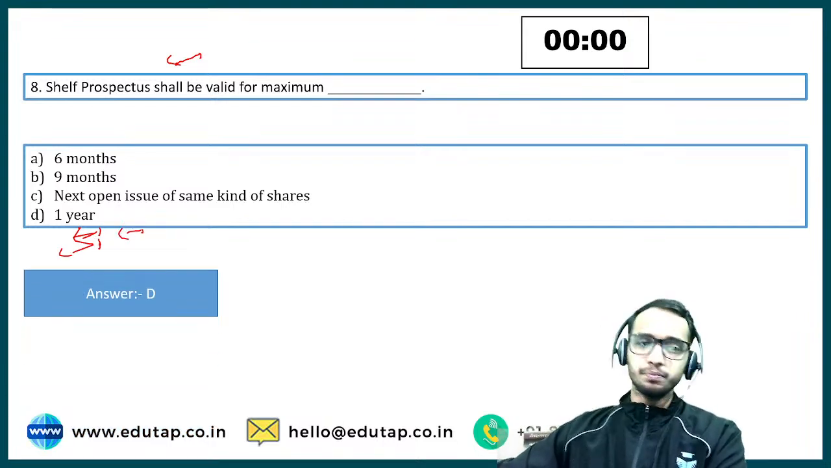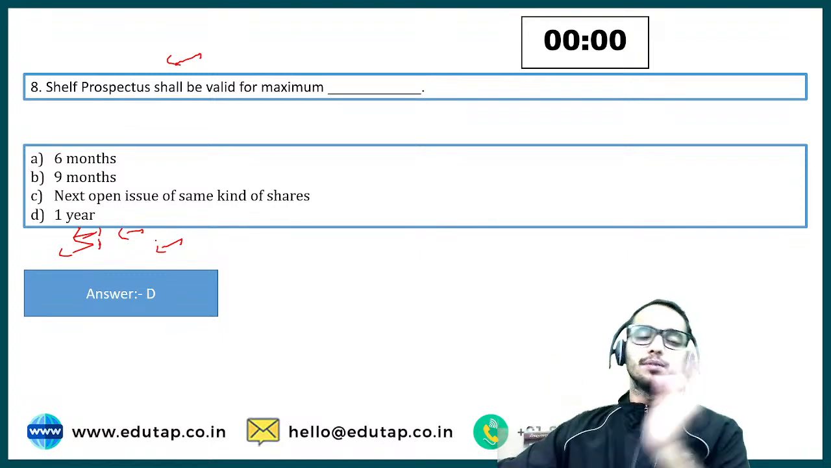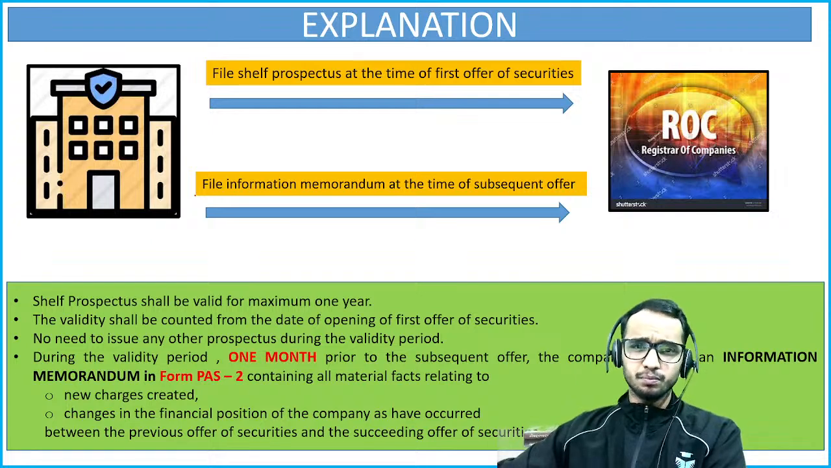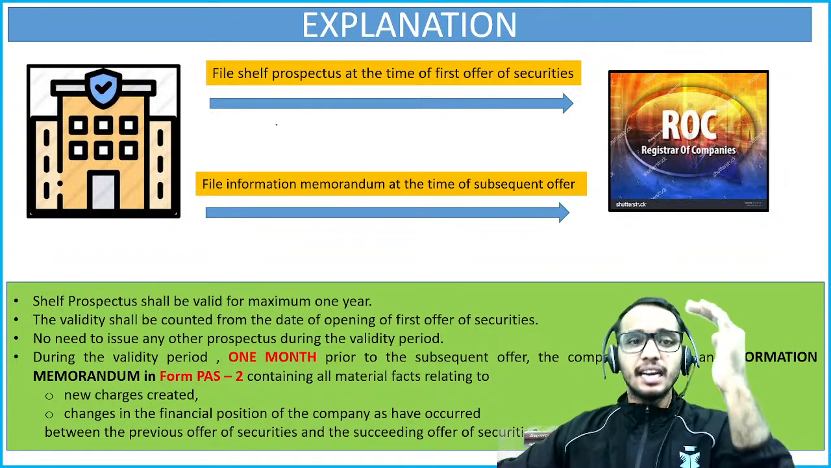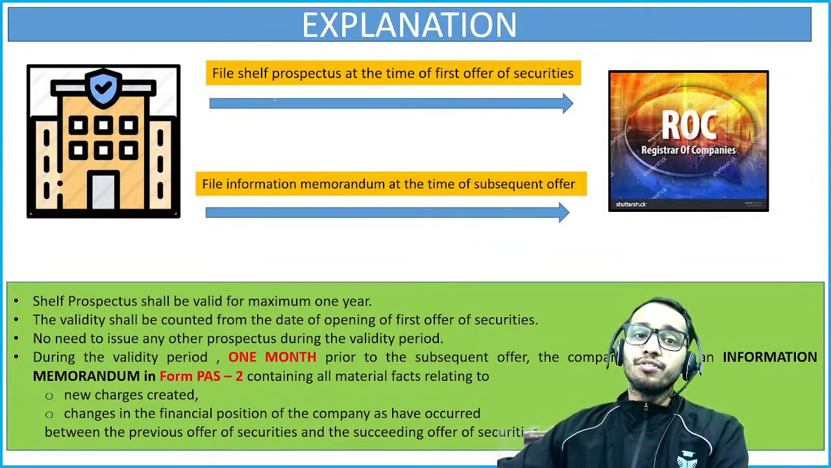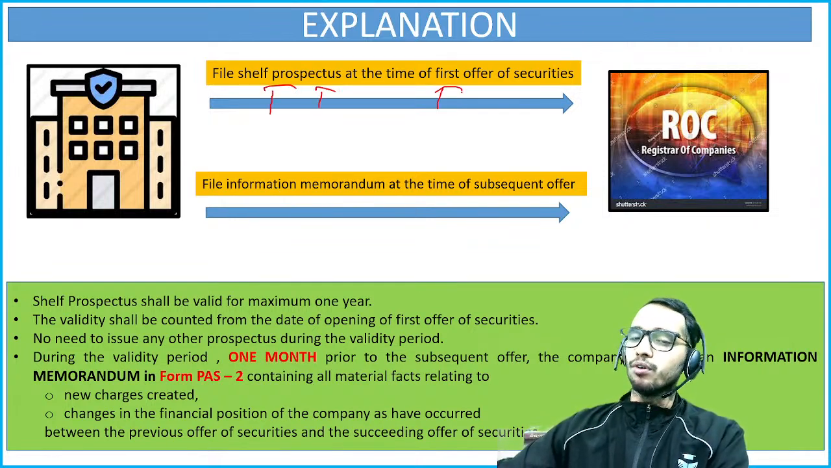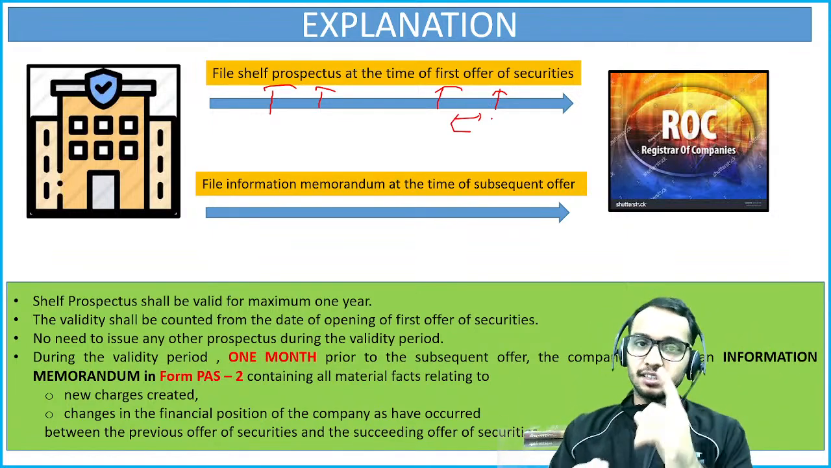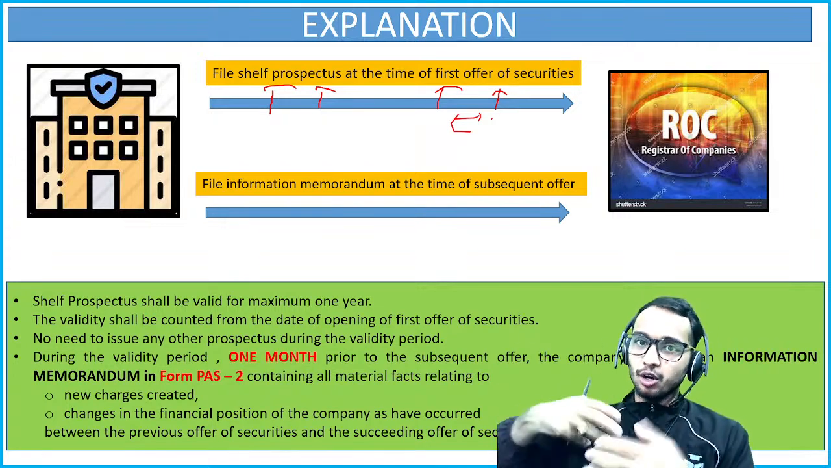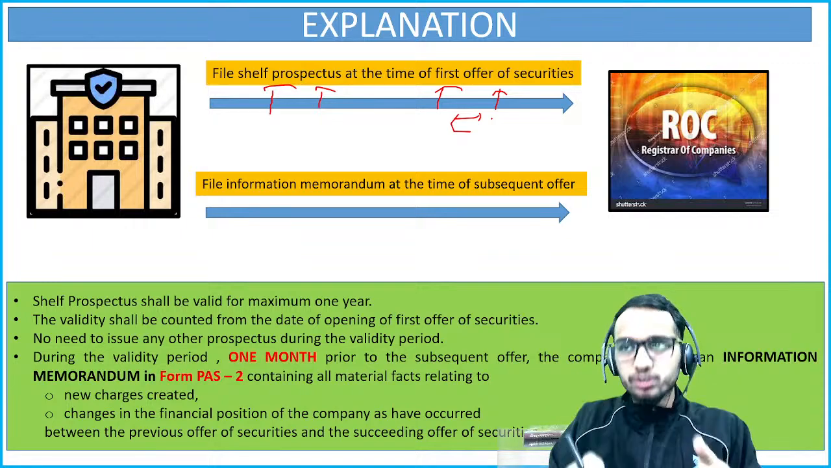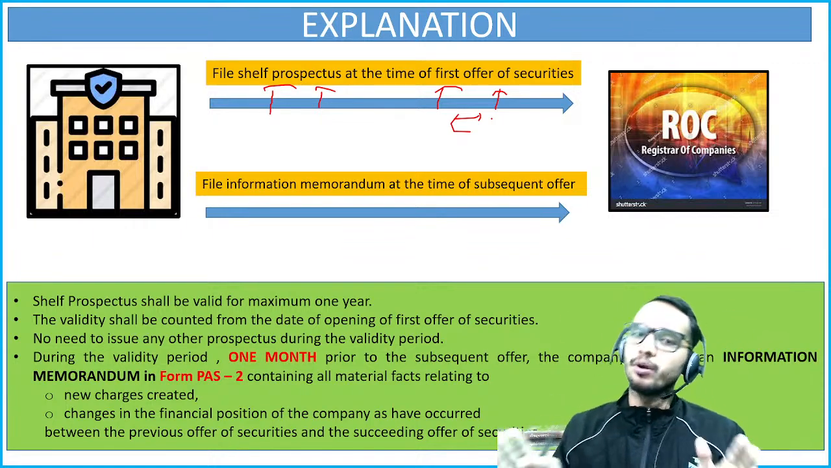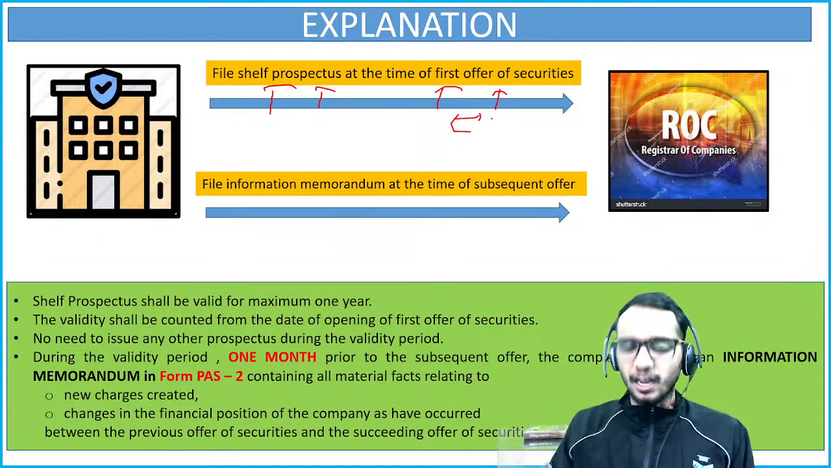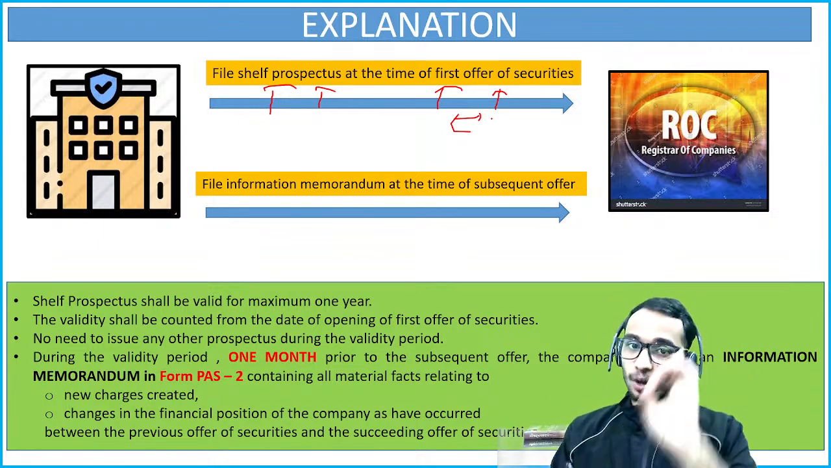Okay, 1 year. So I have already talked about the shelf prospectus in detail in the previous question itself, so the answer is 1 year. Shelf prospectus can be used for 1 year. Now this is what your shelf prospectus is in detail. You file the shelf prospectus at the time of the first offer of security, when you are offering your first lot of securities. Then you can use this shelf prospectus every time you offer further securities for a period of 1 year. But one thing is very important here.